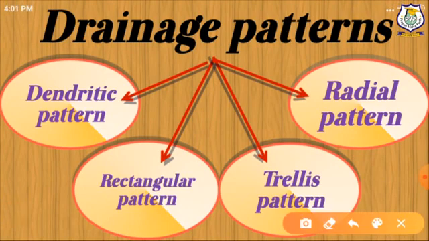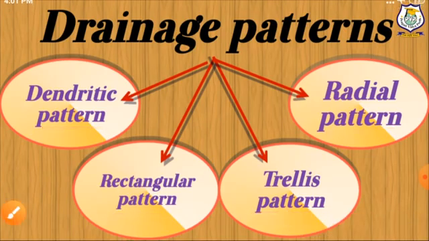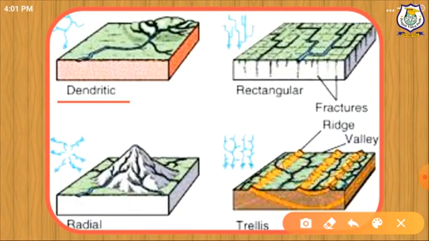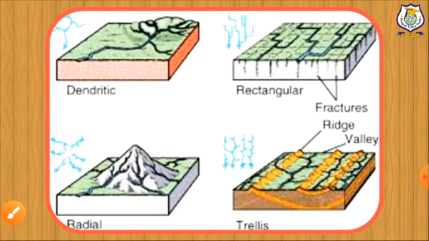So first, dendritic pattern, rectangular pattern, trellis pattern, radial pattern. So here these are four patterns: dendritic, rectangular here, radial and trellis. So one by one we will discuss here.